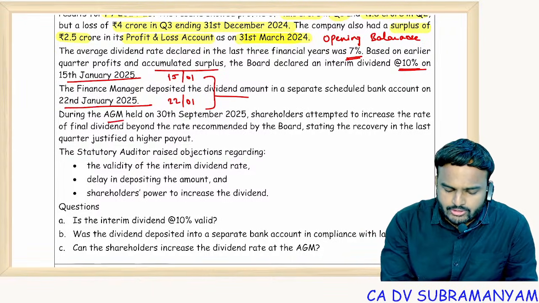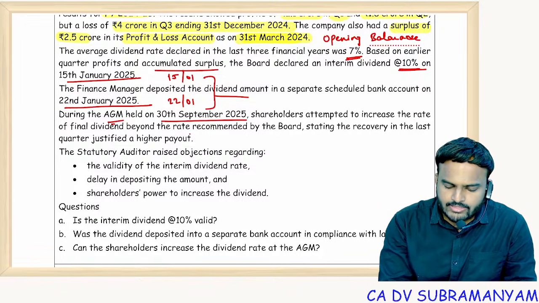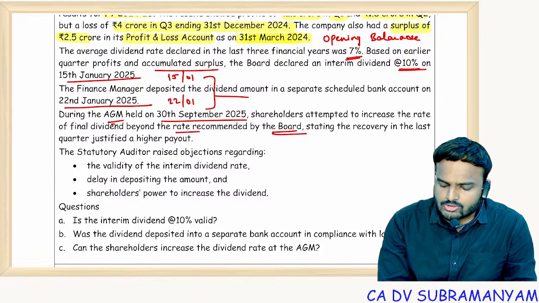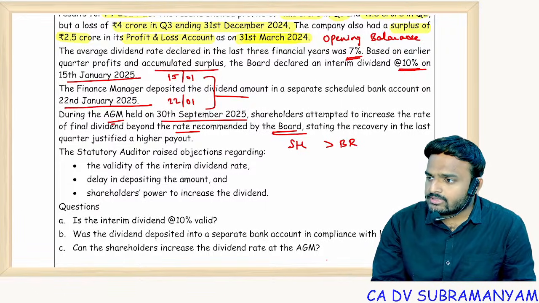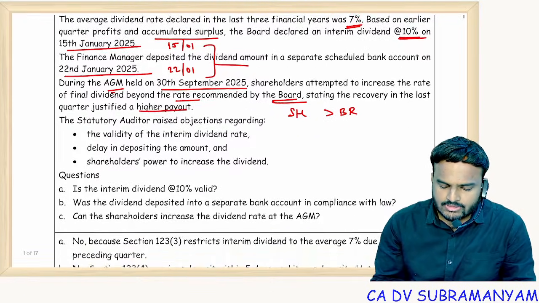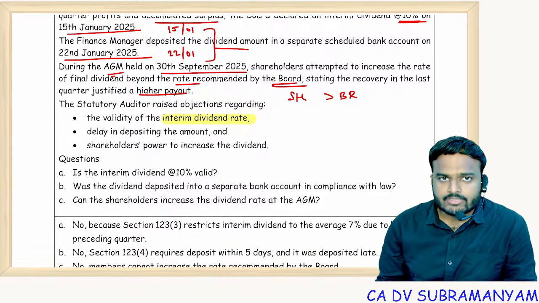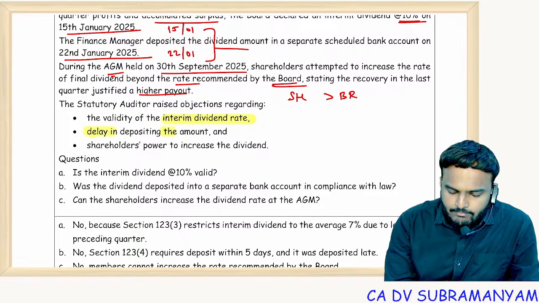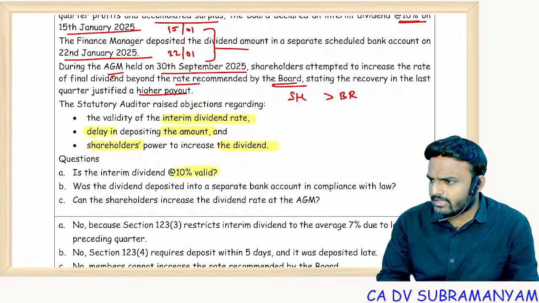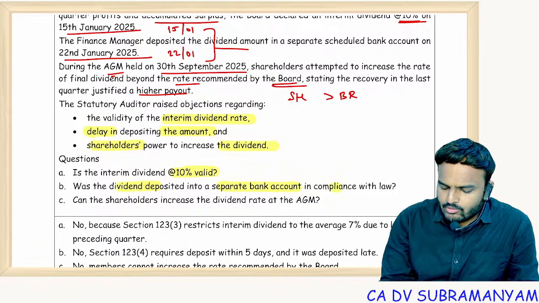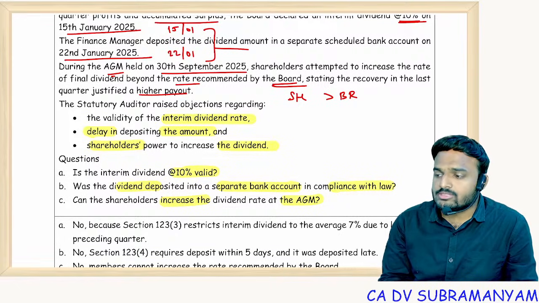We will see. During the AGM held on 30th September 2025, shareholders attempted to increase the rate of final dividend beyond the rate recommended by the board. So the shareholders' expected rate is greater than the board's recommended rate, stating the recovery in the last quarter justified a higher payout. The statutory auditor raised objections regarding the validity of the interim dividend rate, the delay in depositing the amount, and the shareholders' power to increase the dividend. Questions: Is the interim dividend at the rate of 10% valid? Was the dividend deposited into a separate bank account in compliance with law? Can the shareholders increase the dividend rate at the AGM? So these three questions we are going to answer.